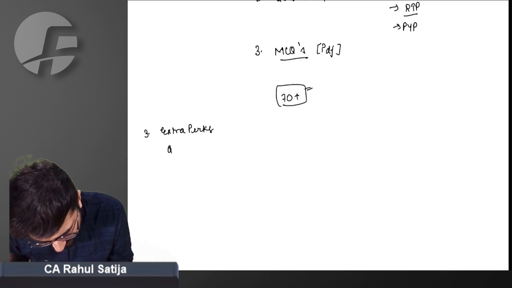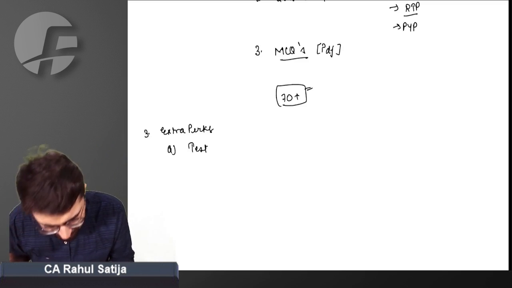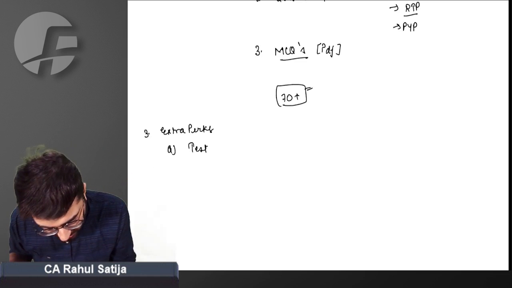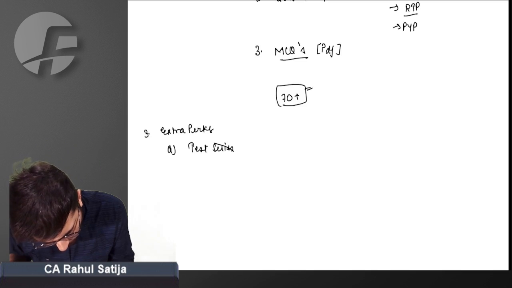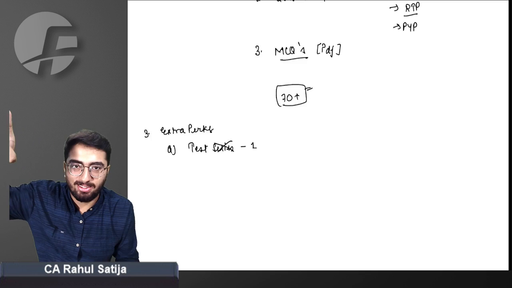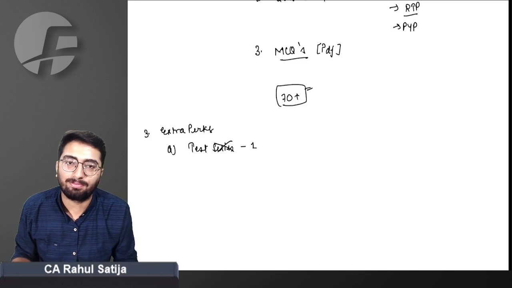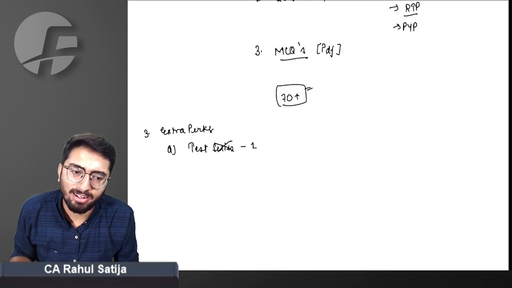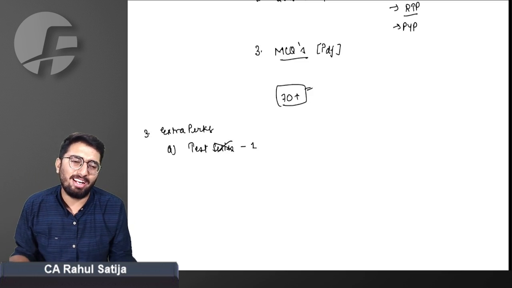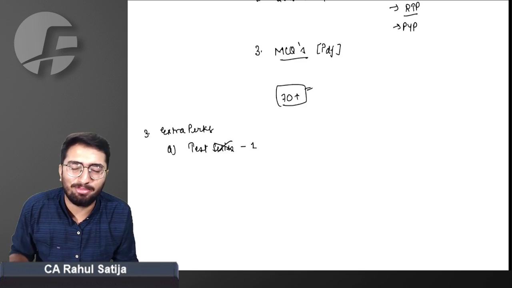The first one, I believe, is a test series. Sir, with the 15 days power batch, we will be given a test series. Right answer is test series. No, a test. Just a test. One full-length test that you will be attempting. And we will have a different pattern of evaluation in this test. Sir, what can be different? Everyone is doing the same.